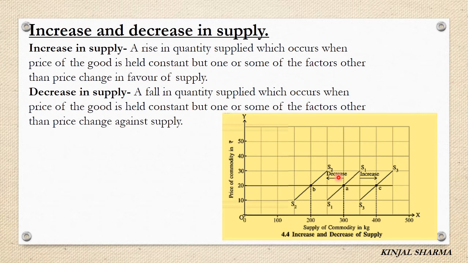Or the number of suppliers in the market decreases, or government policies increase the tax rate, or anything that is against supply takes place. Then there is a decrease in supply. So the supply curve shifts towards the left.